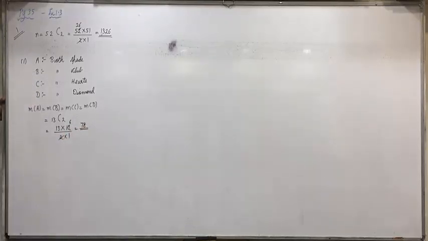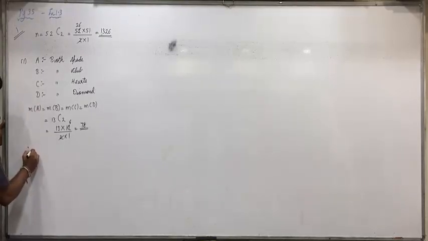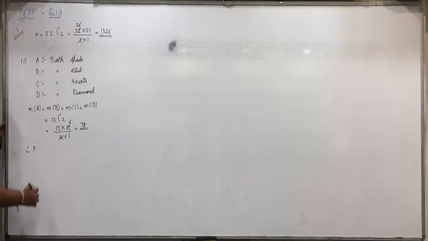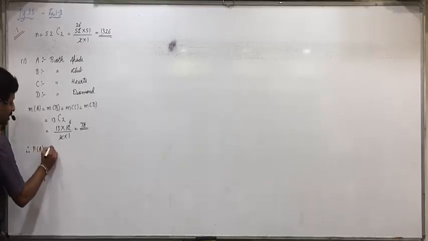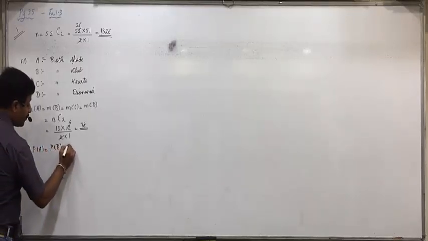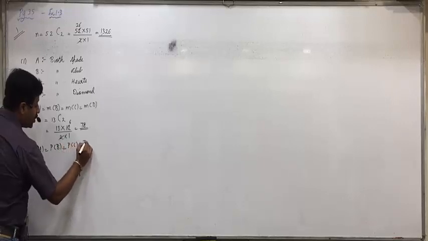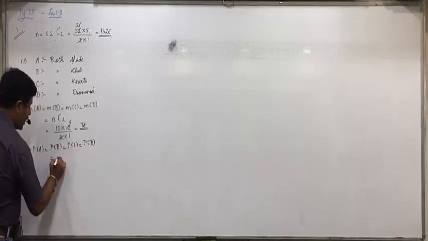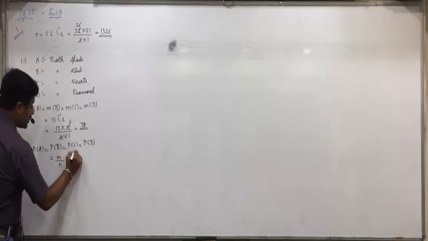Anyone having any doubt in this? Yes, further be attentive. Probability of all will also be same because M is same. So again directly write down. PA equals PB equals PC equals PD. All are M upon N, which is 78 by